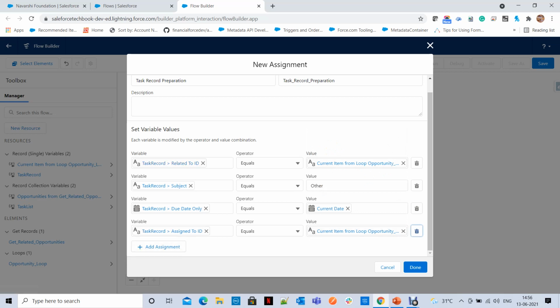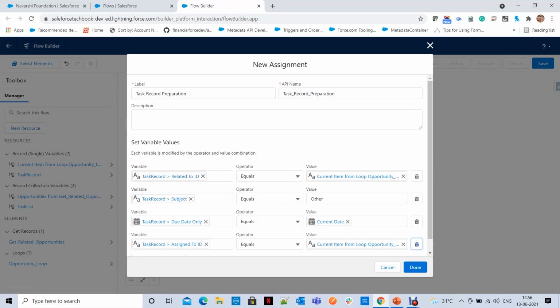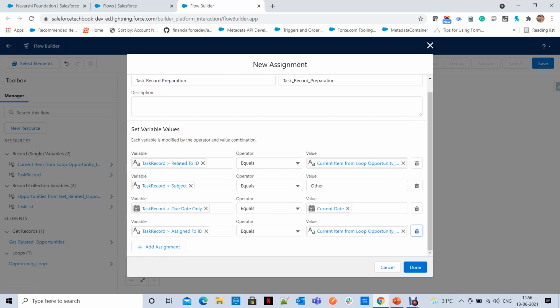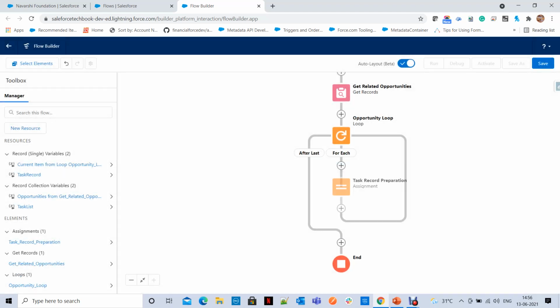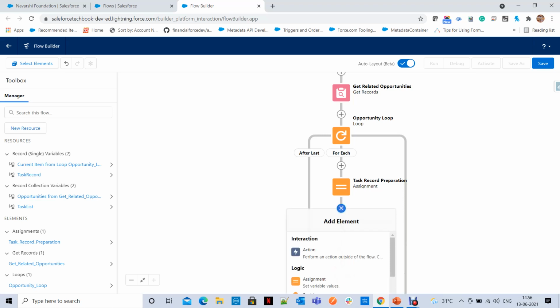Now, for the task record, what you are preparing, you are just preparing a task record for every item, for each opportunity here. You are just assigning the values to this task record variable from the current item in the loop. See, that's what we are doing here. For each item, it is going to prepare a task.